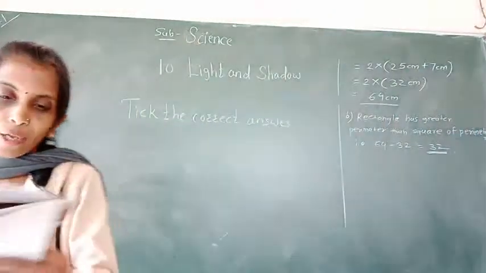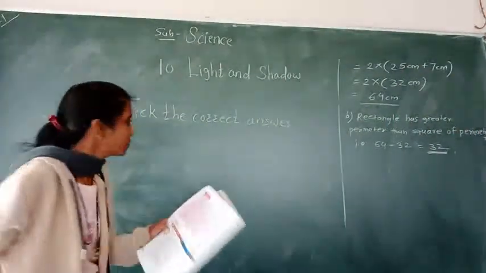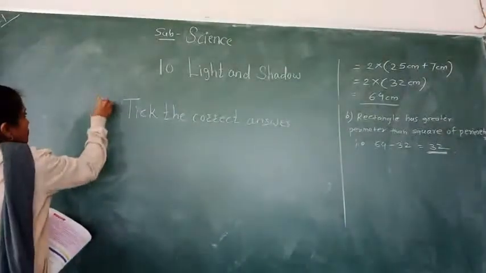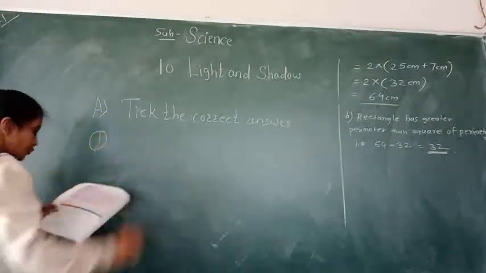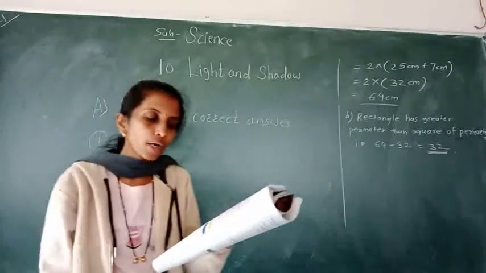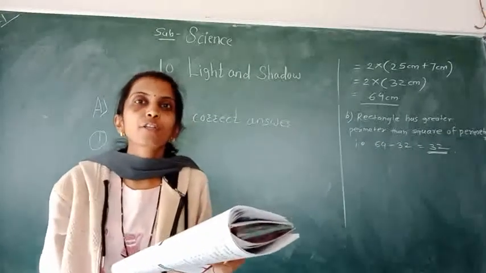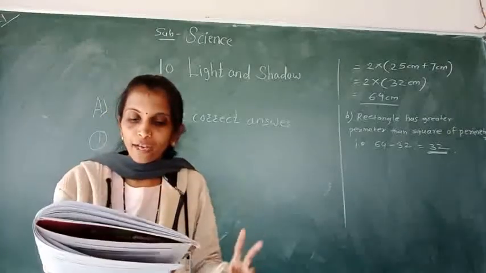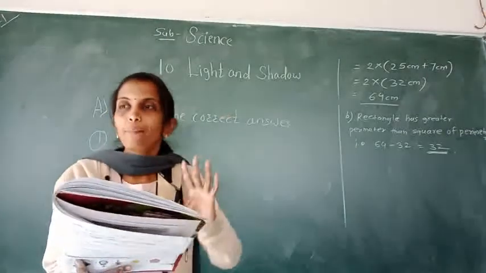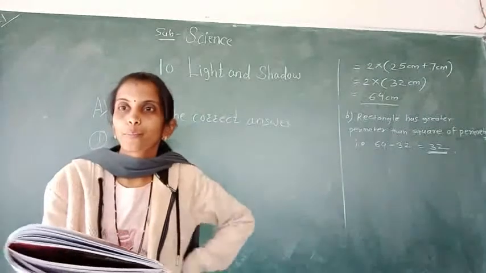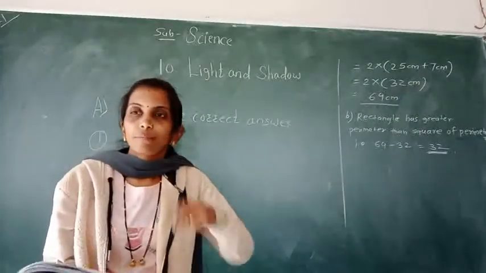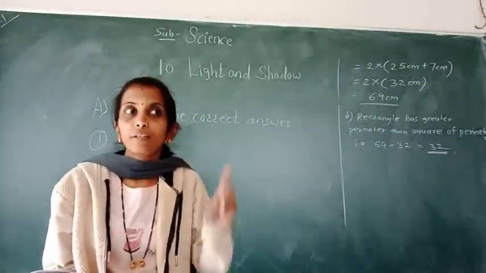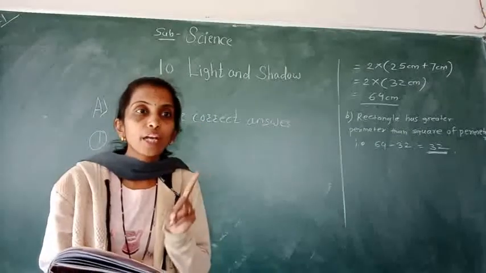See, tell me the first answer. Which of the following is not a necessary condition for the formation of shadow? Screen, source of light, time, opaque body. Five minutes before I told that there are conditions for the shadow.